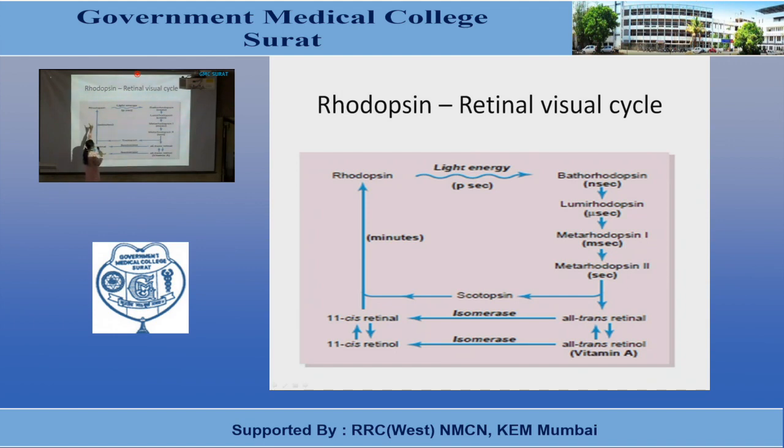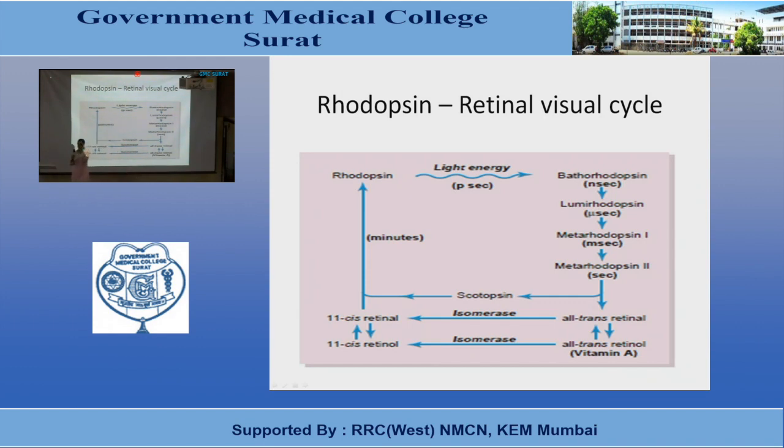So when the person is exposed to bright light, rhodopsin will decompose and there will be formation of all trans retinal. When the concentration of retinal in the retina increases, it gets converted into all trans retinol, and this all trans retinol will then be stored in the cytoplasm of the rods and cones and in the pigment layer of the retina. Now this process also plays a very important role in dark and light adaptation that we will discuss in our next class.